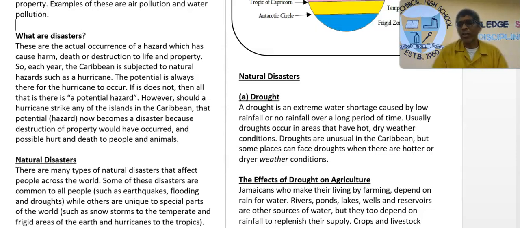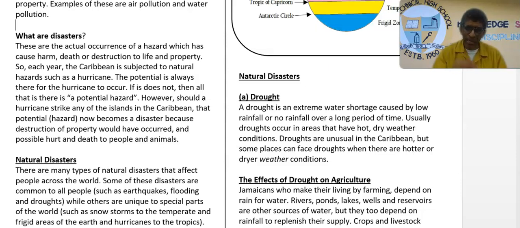However, if the hurricane strikes, or if rain falls and flooding takes place, or if the ladder falls on Mr. Gooden's head, or if you leave the machine idly alone and somebody slips and falls and it cuts the person, then all those potential now become disaster. Are we together? Because it is causing destruction, it is causing harm, it is causing death to livestock and property, it is causing bad things to happen to the environment.